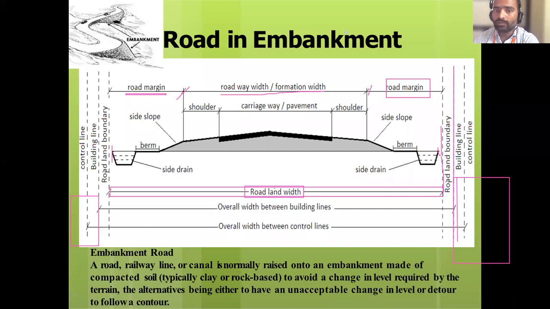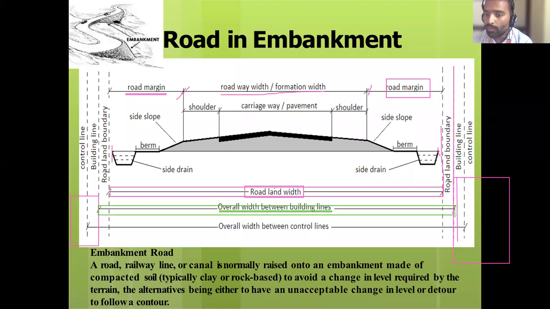Then there is one more term. What is that one? That is overall width between building lines. So what is this overall width between building lines? That is the distance from one building line to another building line. What do you call the distance between one building line to another building line? Overall width between the building lines.